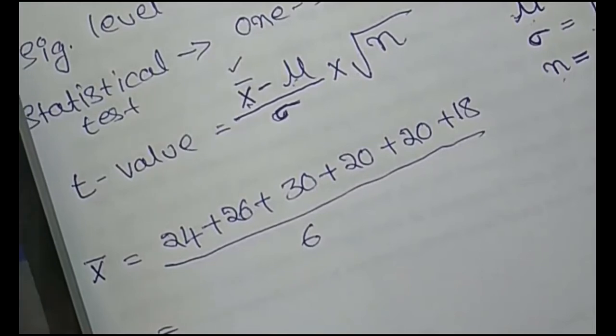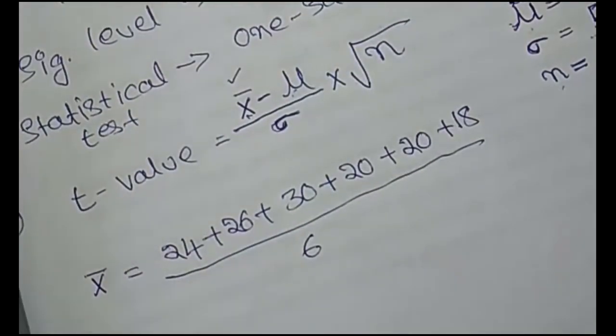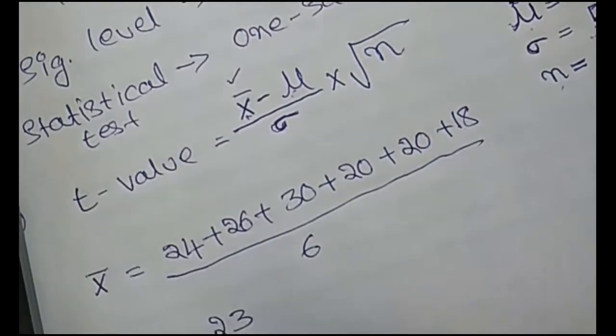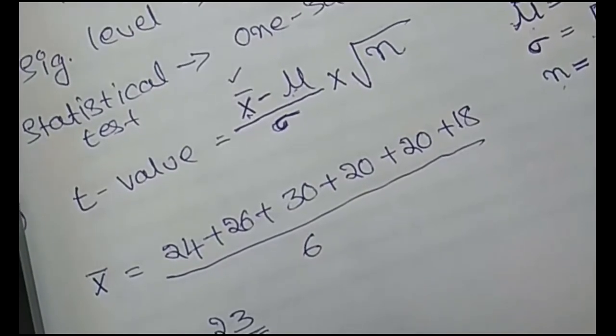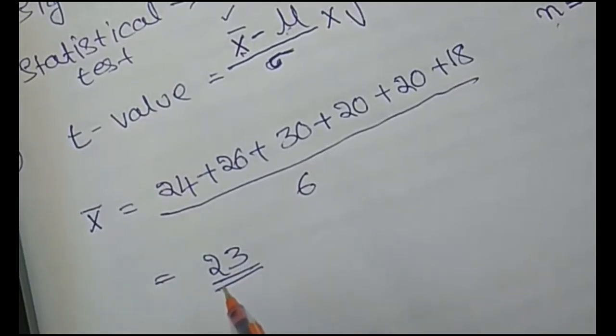So the total is 138. I hope it is visible. Total 138 divided by 6. So you get the value 23. The sample mean is 23, or X bar is equal to 23.